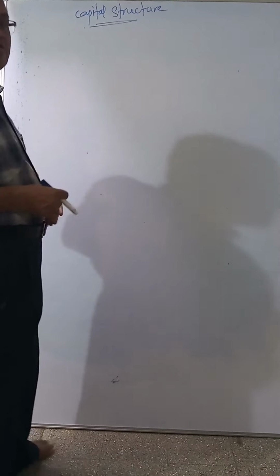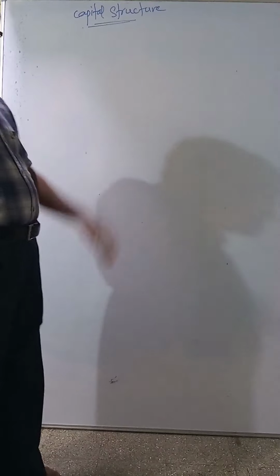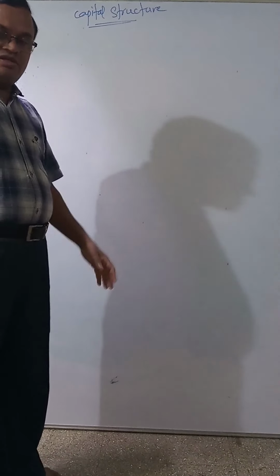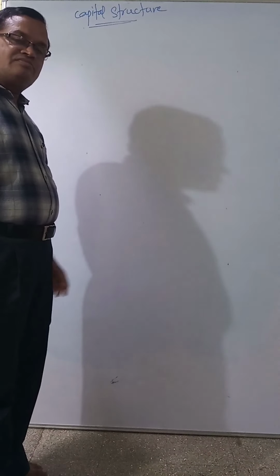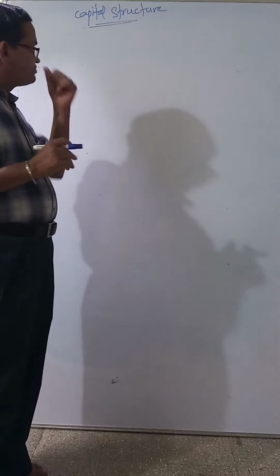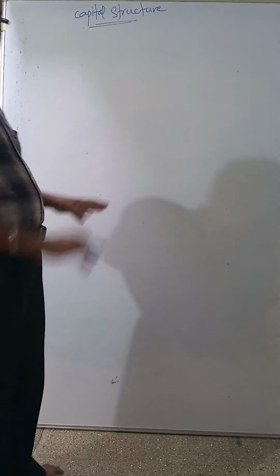Here in capital structure, they will give different financial plans. A company wants to raise the funds in the form of equity shares, debentures, and preference shares. For that purpose the company has to pay dividend to the equity shareholders and preference shareholders, and interest to the debenture holders, and corporate tax to the government. After deducting all these charges, finally you will get the earnings available to equity shareholders. And we have a format. At the time of doing sums, I will show you the format.